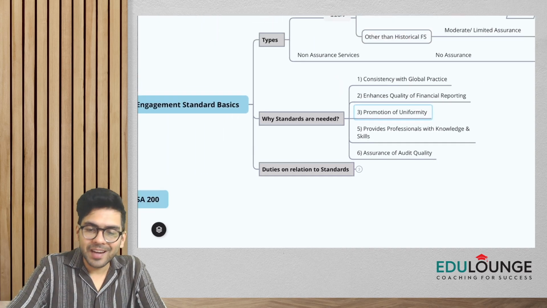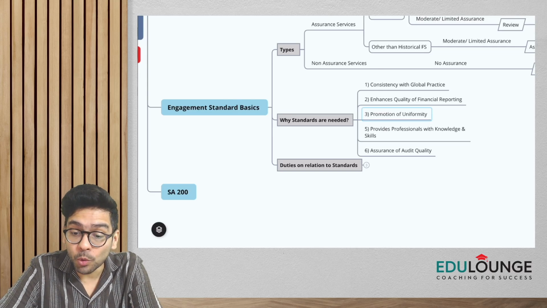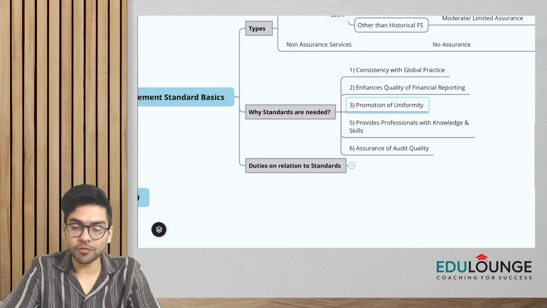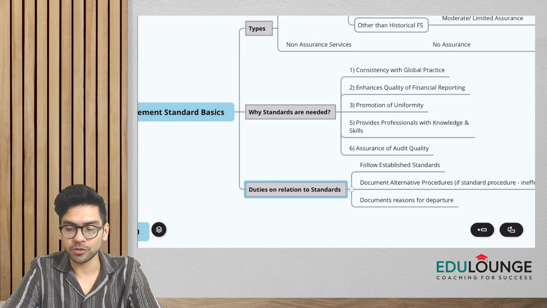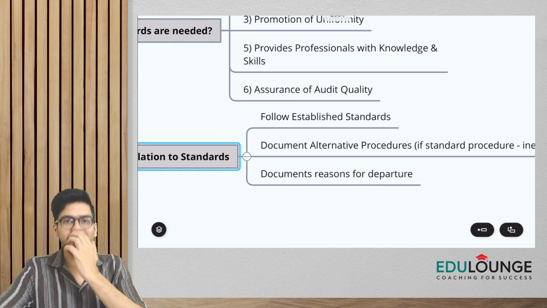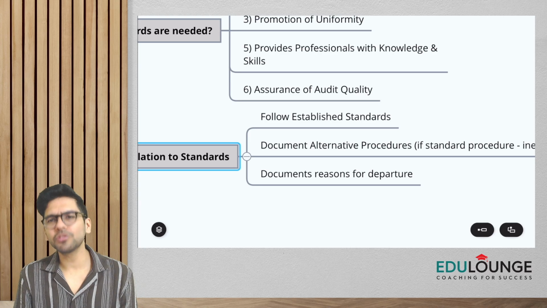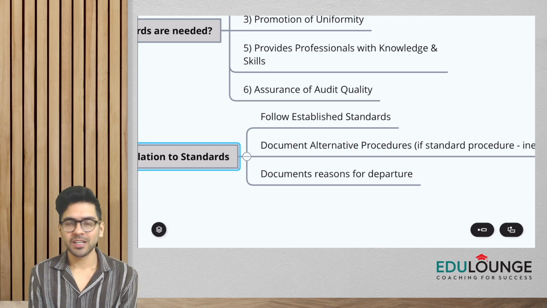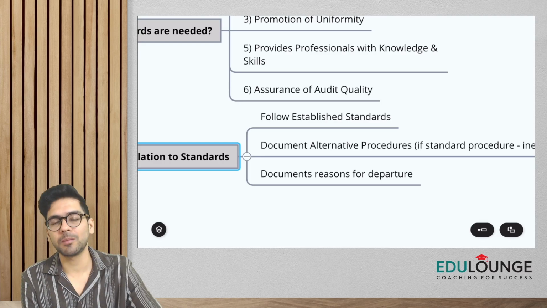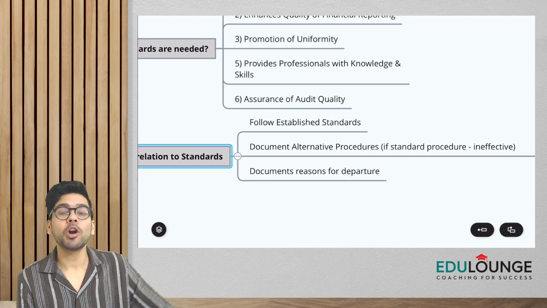All right. Now the last topic with respect to engagement standard basics, very theoretical, I know, nothing much to explain here. Duties in relation to standards. What are the duties of auditors with respect to standards? All of you know that we have to mandatorily follow the established standards. All of you have studied so many standards already, right? So you know that these standards will tell us procedures, procedures to obtain sufficient appropriate audit evidence. So we have to follow these established standards. But sometimes, guys, what is mentioned in the standard might not be very effective.